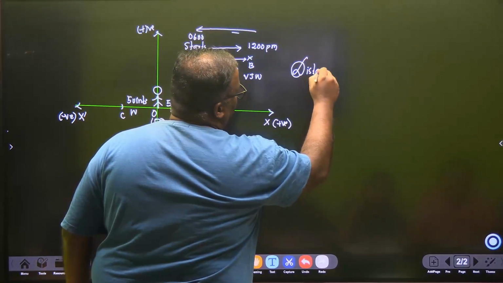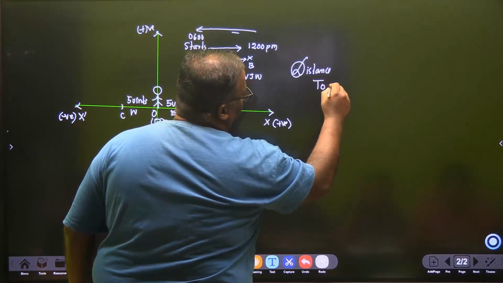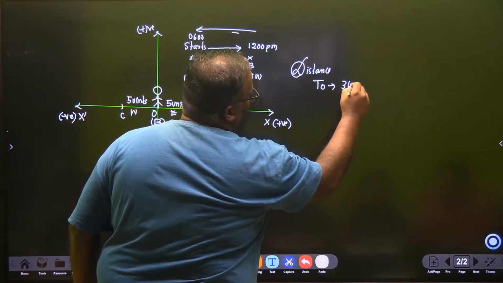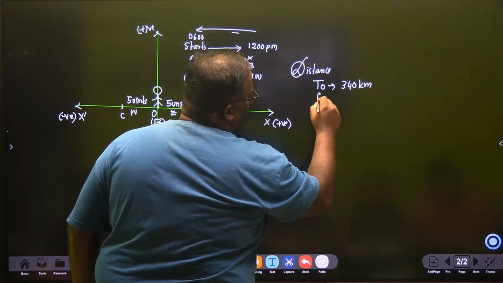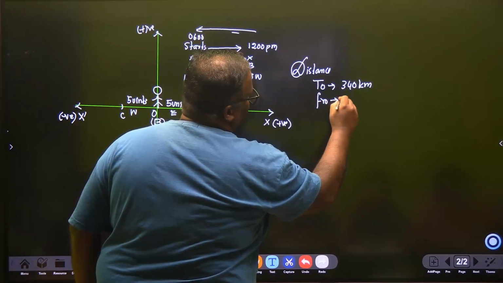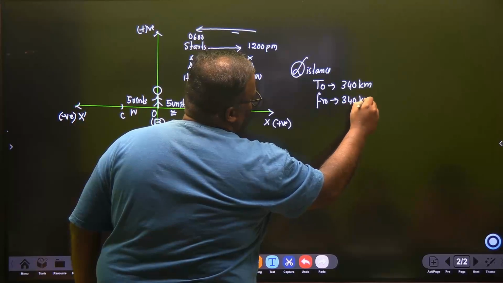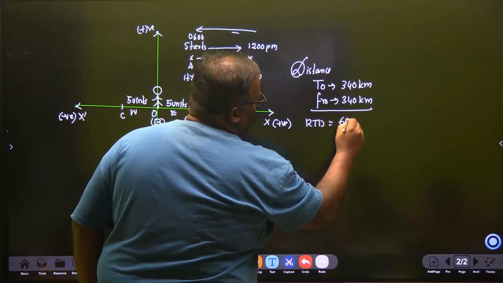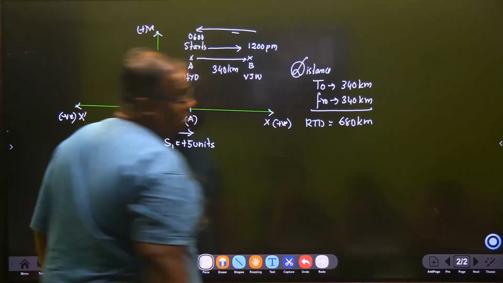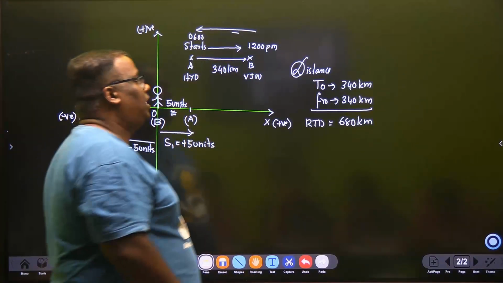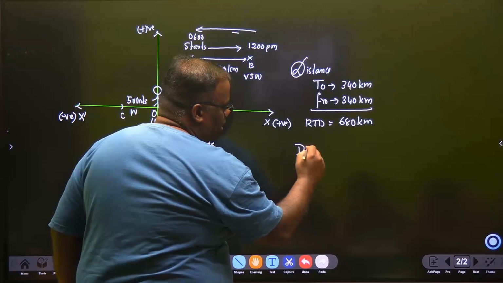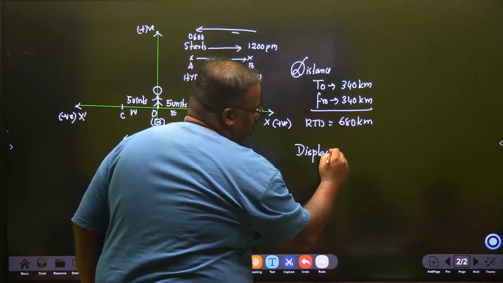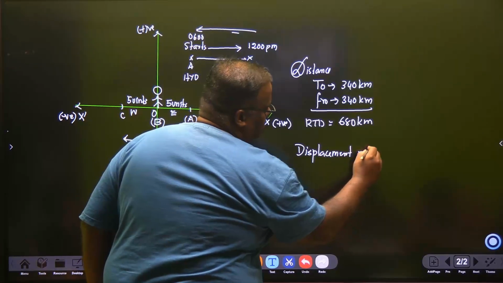How much distance has the bus traveled? Distance. In the to direction, the bus travels how much? 340 kilometers. And in the fro direction, the bus travels how much? Another 340 kilometers. So if you see its round trip distance, the bus has traveled 680 kilometers. But if we talk about the displacement of the bus, the displacement will be zero.